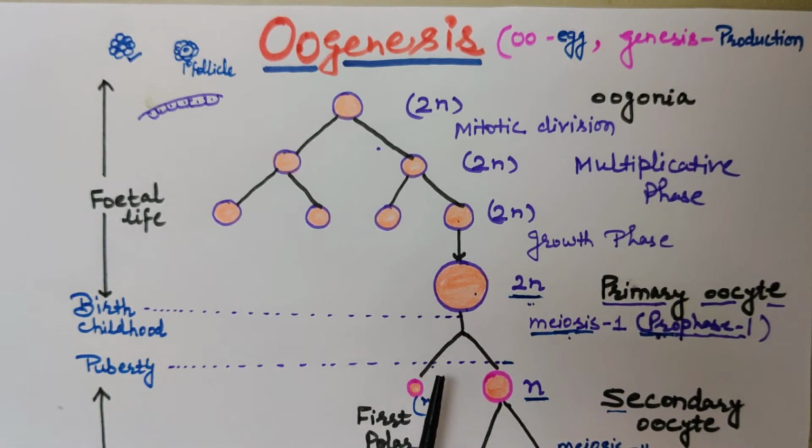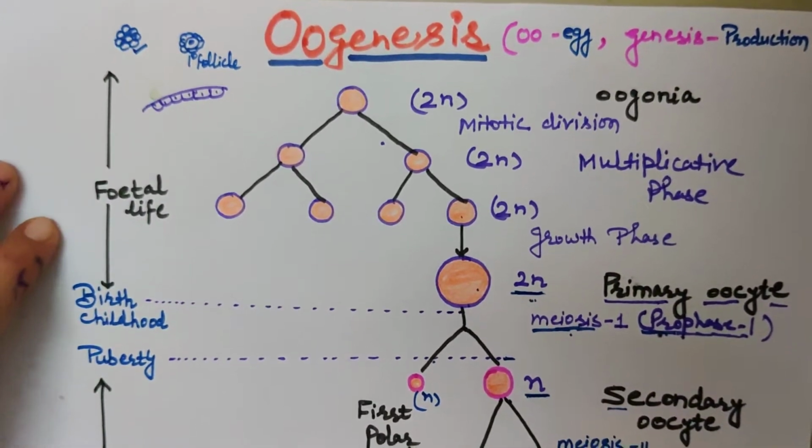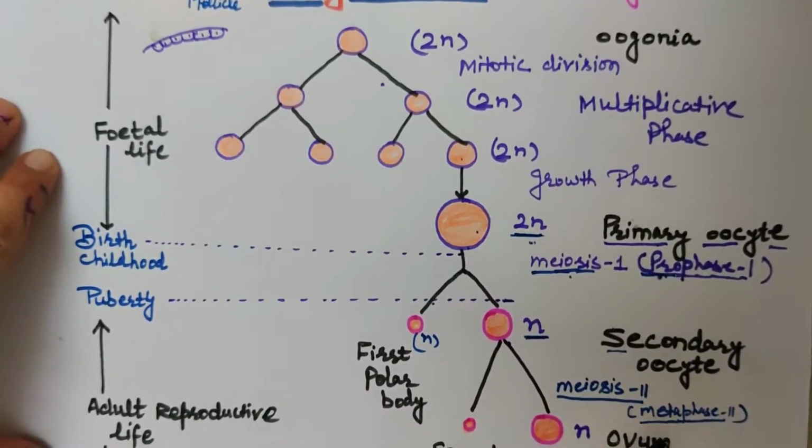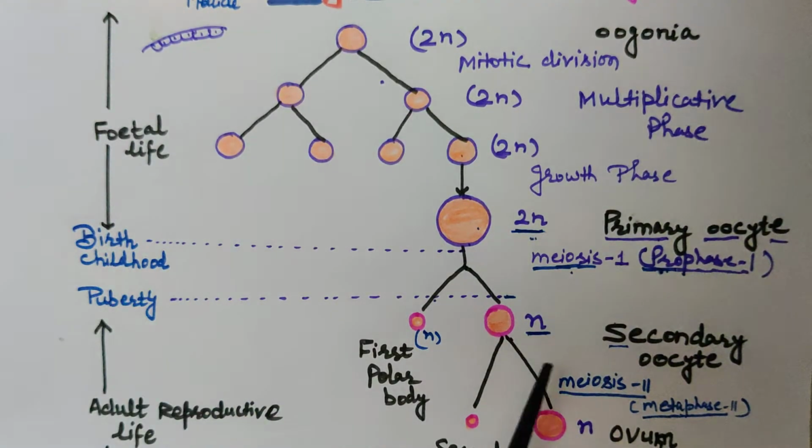When she attains puberty, what happens at that time? Meiotic division 1 gets completed and there is formation of secondary oocyte and first polar body from the primary oocyte. The primary oocyte is diploid while the secondary oocyte is haploid, because it is formed by meiosis 1. Now what will happen to this secondary oocyte?